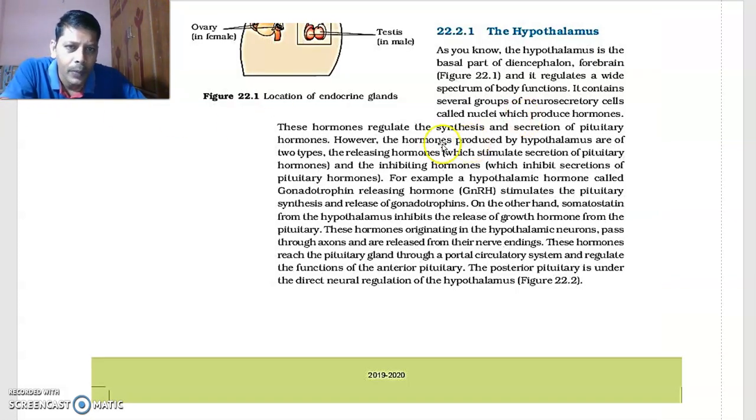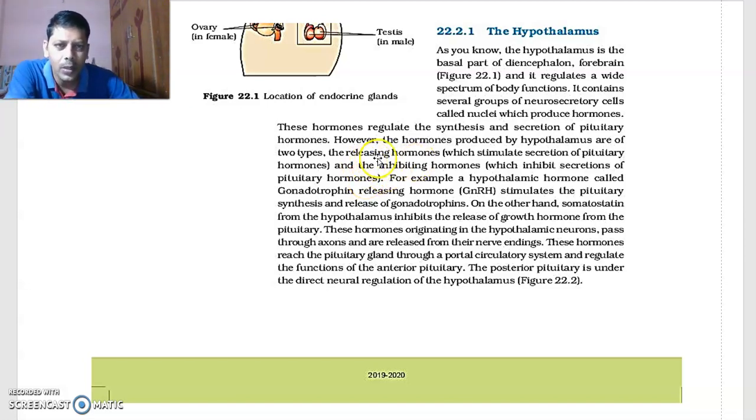However, these hormones produced by the hypothalamus are of two types. What are they? Releasing hormones, which stimulate the secretion of pituitary hormones, and inhibiting hormones, which inhibit the secretion of pituitary hormones.